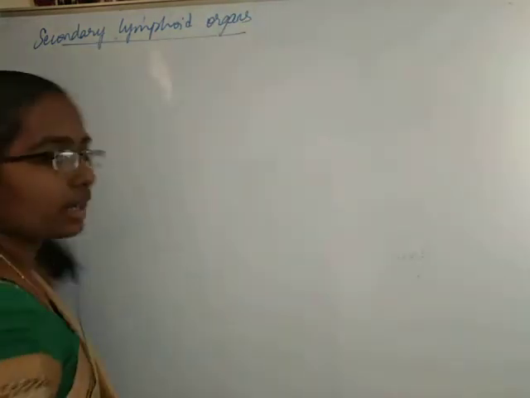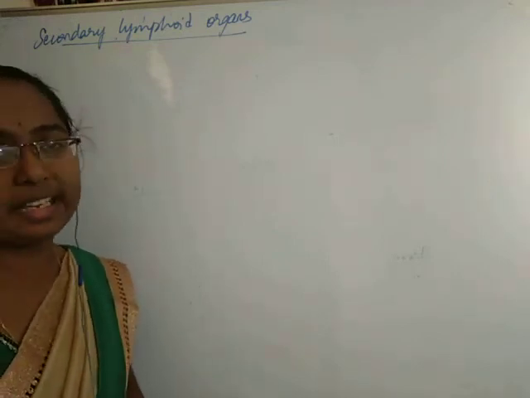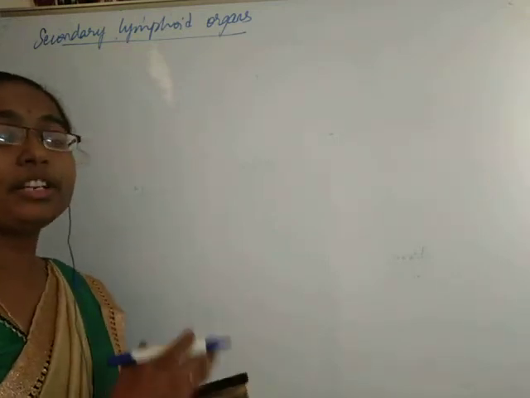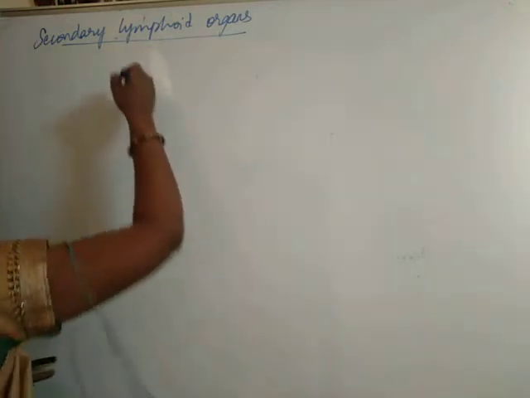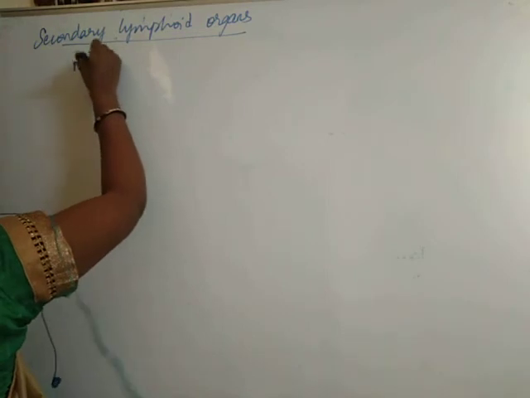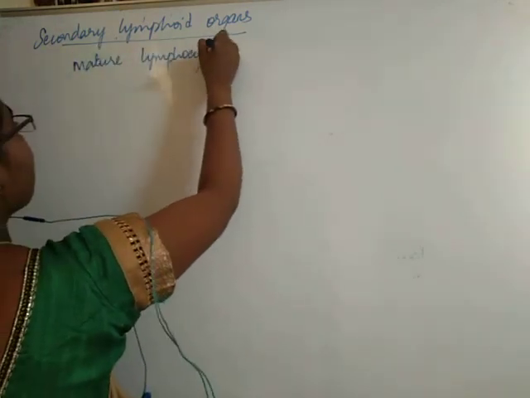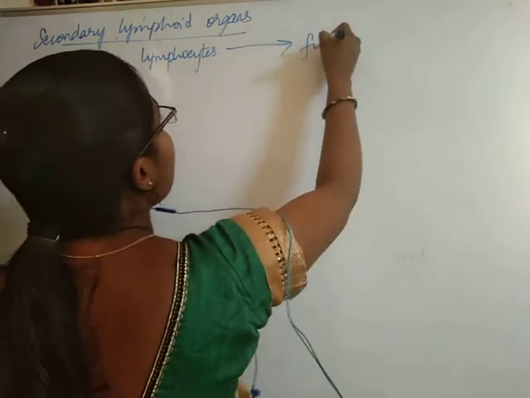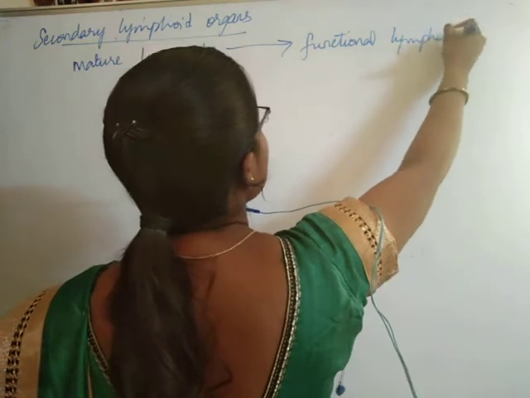Secondary lymphoid organs. To simply define, secondary lymphoid organs are those places where the mature lymphocytes get converted into functional lymphocytes. These are the places where mature lymphocytes are converted into functional lymphocytes, okay.